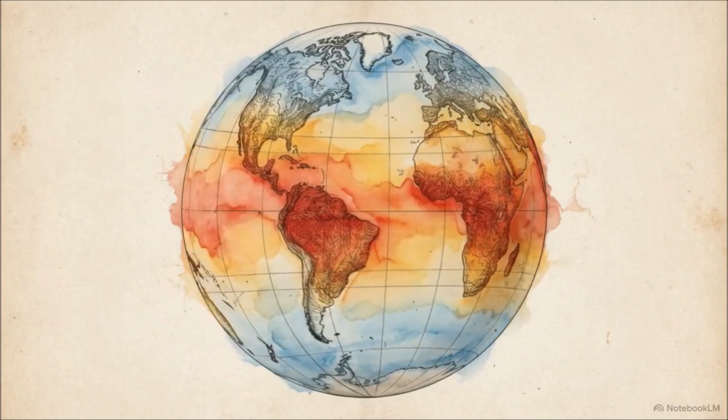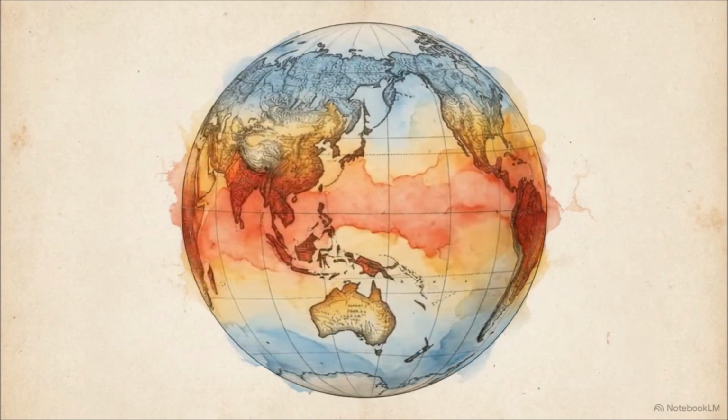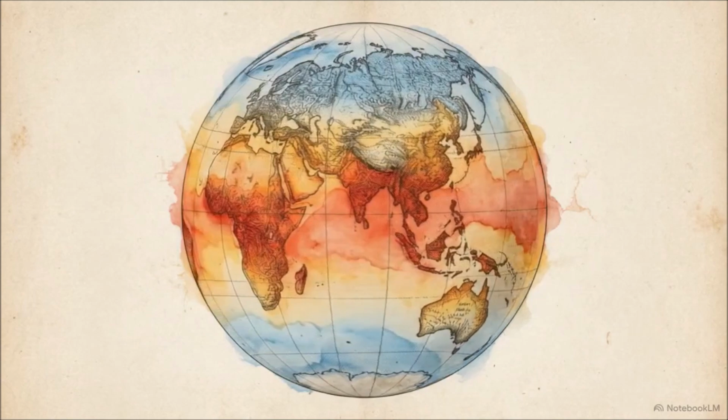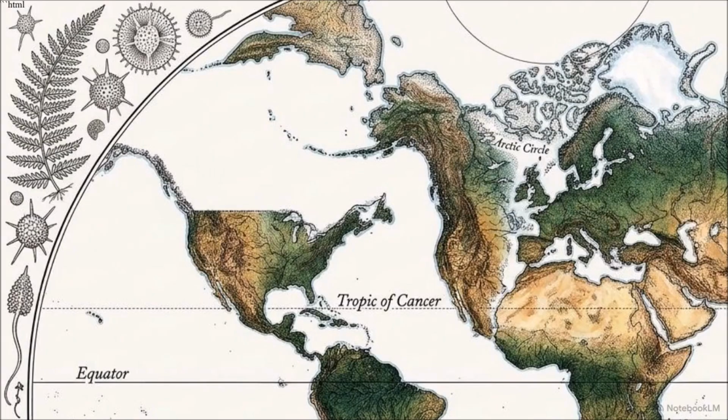Biodiversity is not uniformly distributed. It follows a strict latitudinal gradient. Global species diversity systematically decreases as you move away from the equator. We track this using specific avian datasets. Colombia, located near the equator, harbors nearly 1,400 species of birds. India, largely in tropical latitudes, holds more than 1,200. Move to temperate New York at 41 degrees north, and the number drops to 105. Reach Greenland at 71 degrees north, and you find only 56 species.